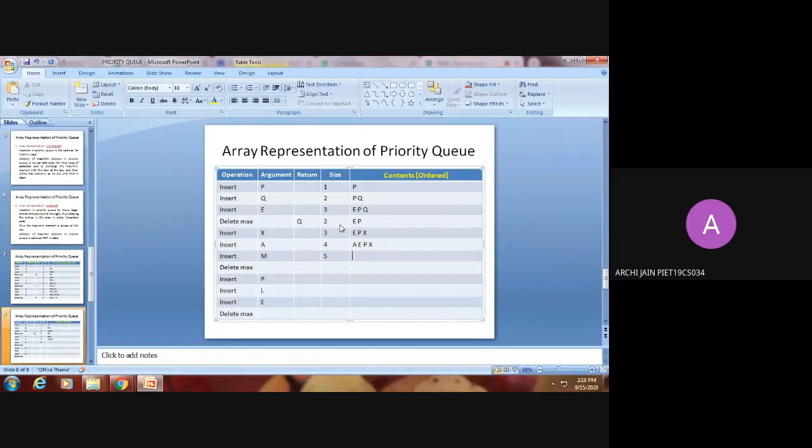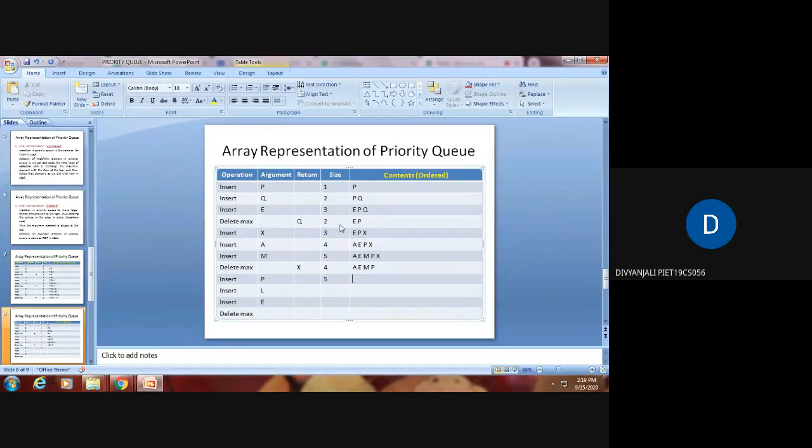Now M: AEMPX. Okay, now delete. Which will be deleted? Definitely the top element X. X will be deleted definitely. So I need not search which one is the maximum element. Yes or no? AEMP. The next one is P.